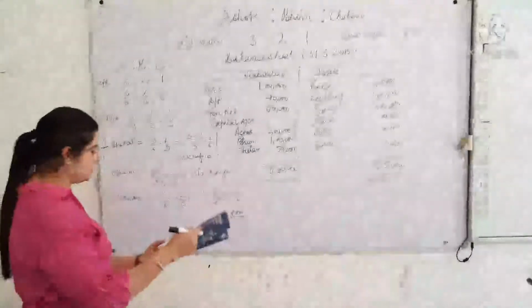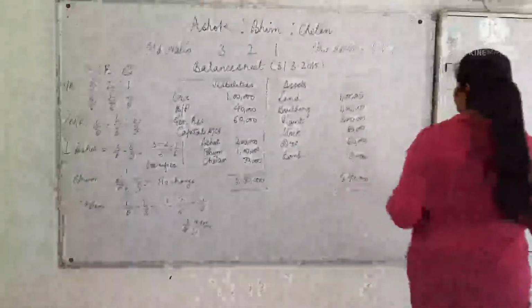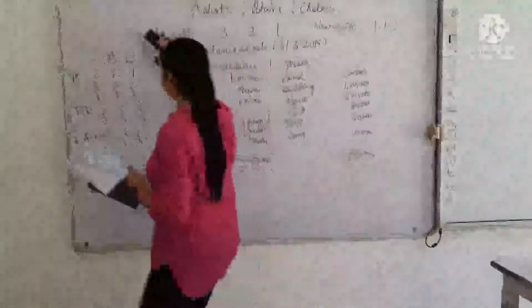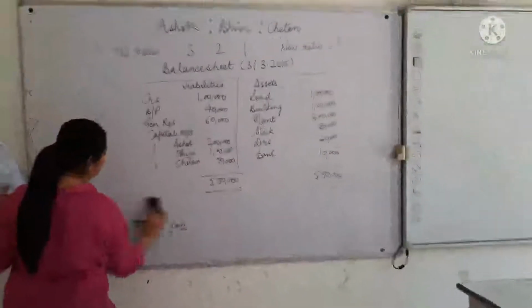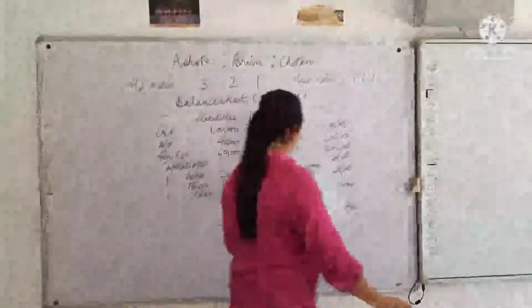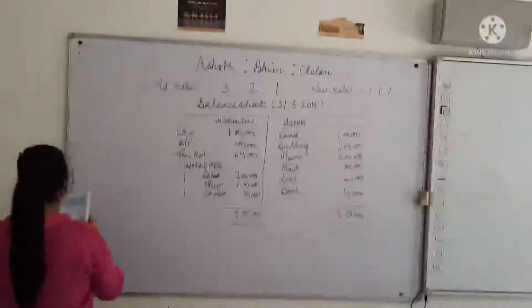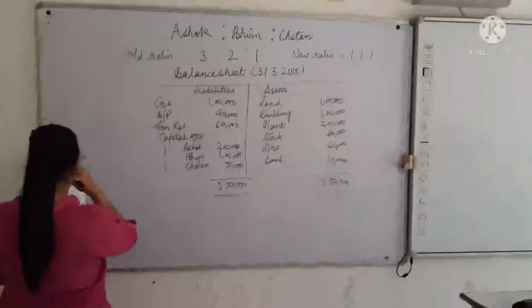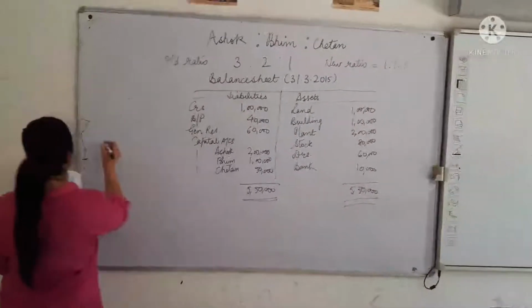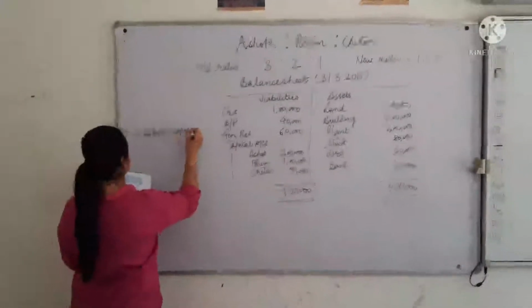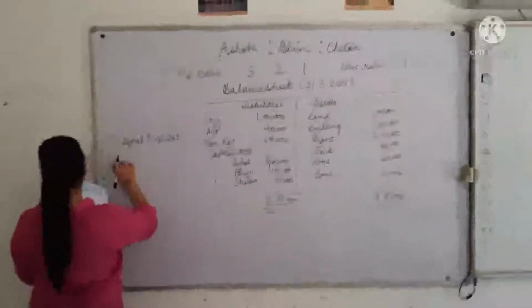So what will be the entry for goodwill? The entry for goodwill will be, I am rubbing off this part. The value of goodwill is provided to us, the value of goodwill is provided, 3 lakh. So the one who is sacrificing, that is Ashok, his capital will be credited, and the one who is gaining, his capital will be debited.